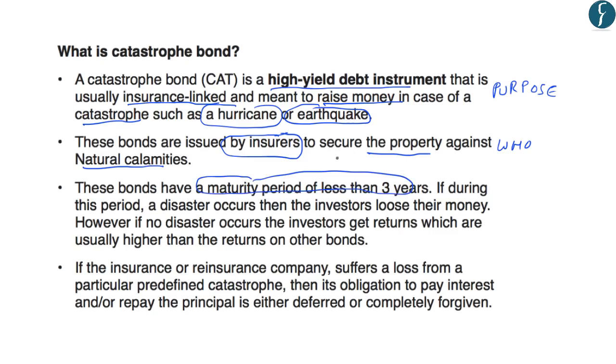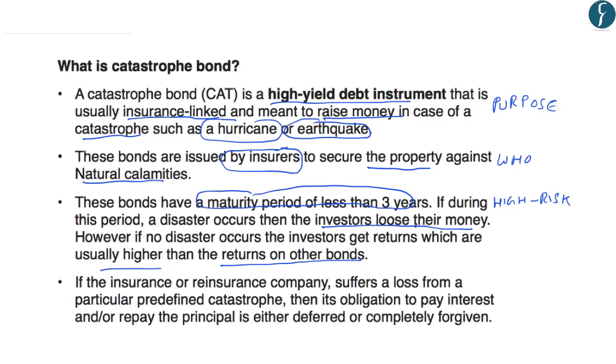And if during this period a disaster occurs, then the investors lose their money. However, if no disaster occurs, the investors get returns which are usually higher than the returns on other bonds. Now, since there is a possibility of the investor losing his money in case a disaster occurs during the maturity period of the bond, these bonds are of high risk nature. However, if a disaster does not occur within this period, the investors usually get high returns. So because the chances of returns are higher, as well as the chances of losing the money, these bonds are known as high risk bonds.